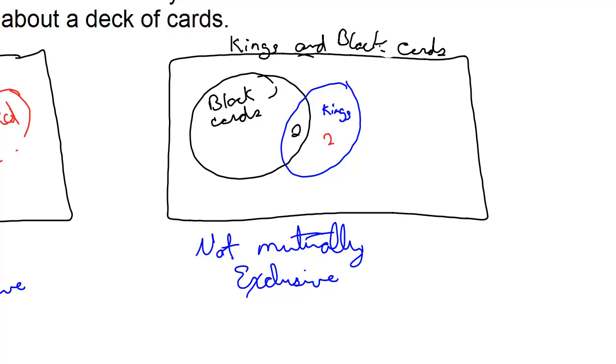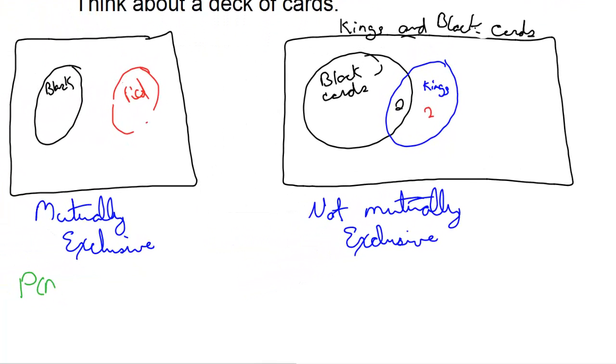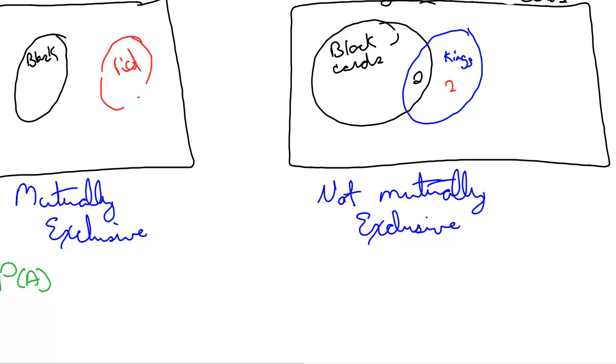Mutually exclusive, this one, remember, probability of A or B, so this one's the probability of A or B happening, is strictly the probability of A plus the probability of B. Now let's look at what goes on whenever they're not mutually exclusive.